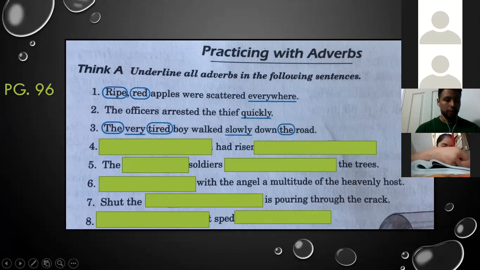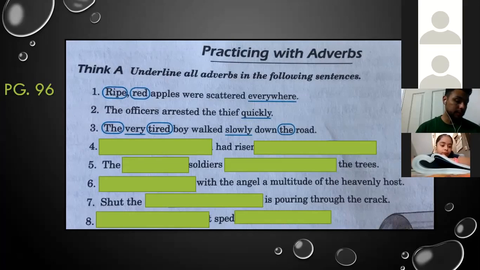All right, go ahead. Number 4, we need to hurry up. The bright morning sun had risen pleasantly over the village. All right. The bright. Yes. Right.